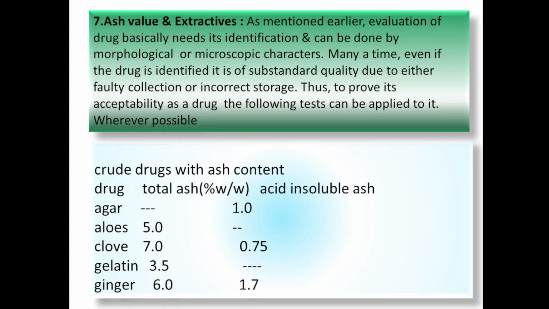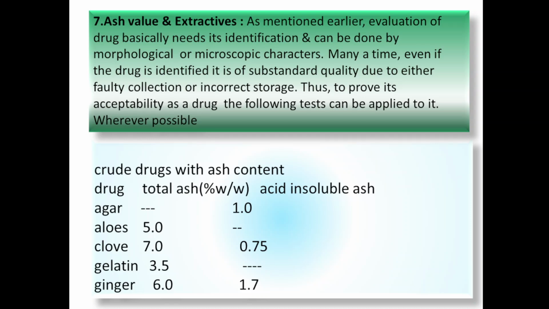To determine ash value, you have to take a measured quantity of drug and the weight of an empty container. For example, take 10 gram of drug in the container and place it for heating. During heating, the organic content gets vaporized and the inorganic content remains, for example phosphates, carbonates and silicates. After that, take the weight of that ash, which gives the amount of ash content.